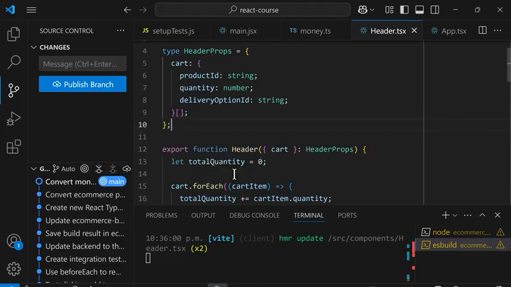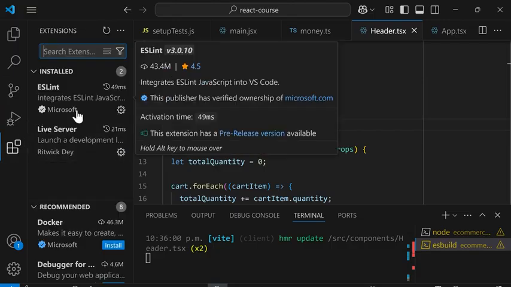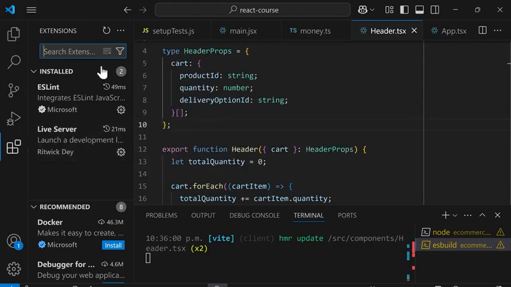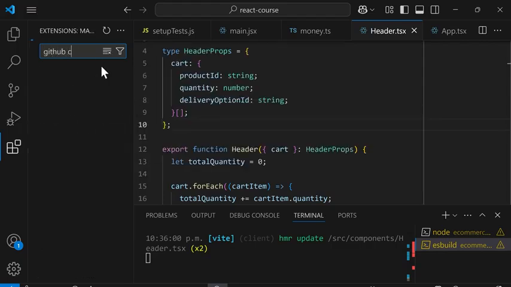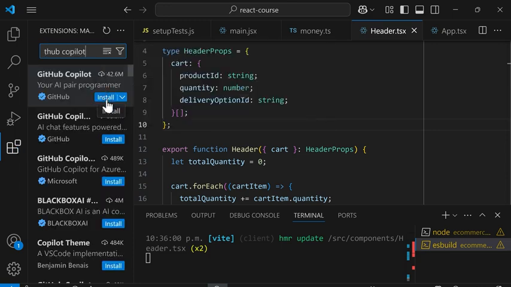To set up GitHub Copilot, we're going to install the GitHub Copilot extension. So in the extension section, we need to make sure we have the GitHub Copilot extension installed. If it's not installed, we can search up here for GitHub Copilot and install this extension.